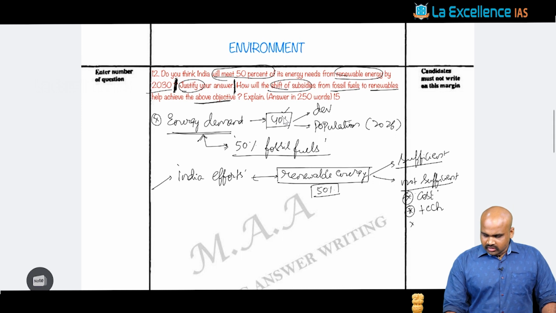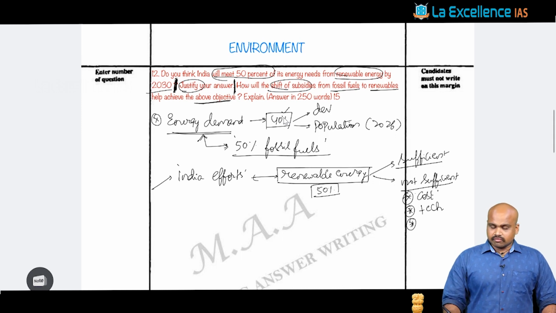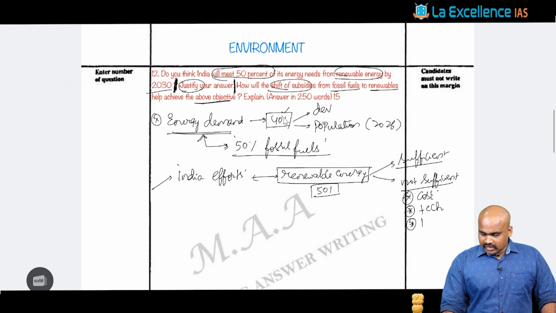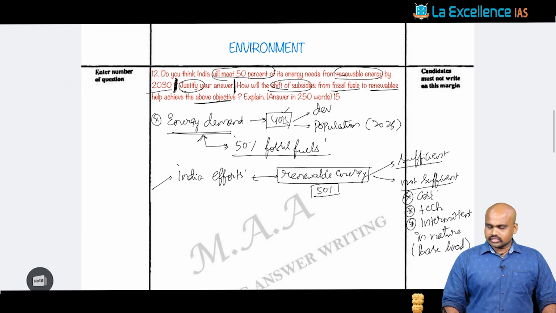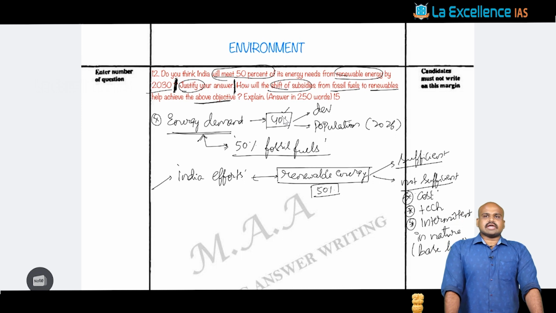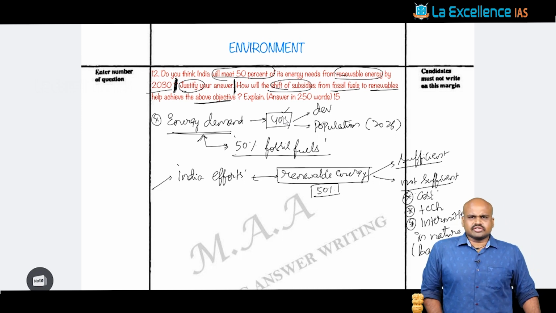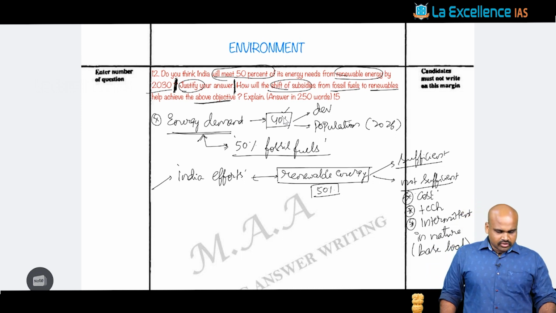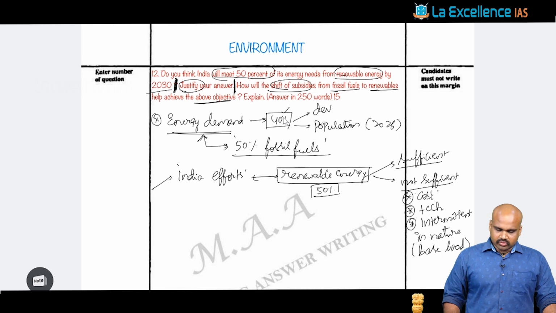And apart from that, we would also see that this renewable energy is intermittent in nature. Such energy, which is intermittent in nature, is not suitable for base loads, but is majorly suitable for a peak load kind of understanding. That is a little technical in the context of energy studies that we generally discuss in the class. Right? So that is with respect to India's efforts.